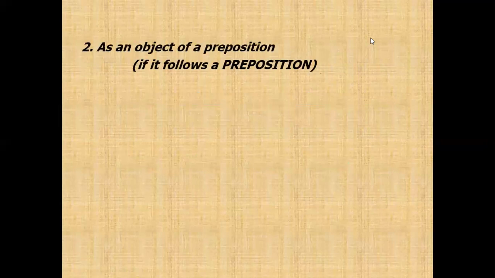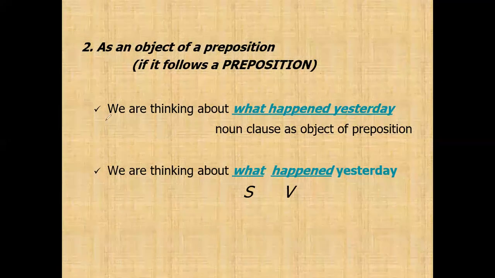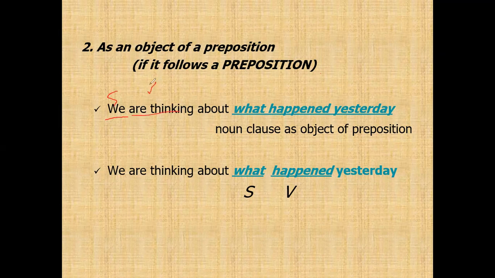Next, the function number 2 is as an object of a preposition. Always remember, if it follows a preposition. We are thinking about what happened yesterday. The formula: subject we, are thinking is a verb, there is a preposition about, and it's followed by a noun clause connector as a subject.